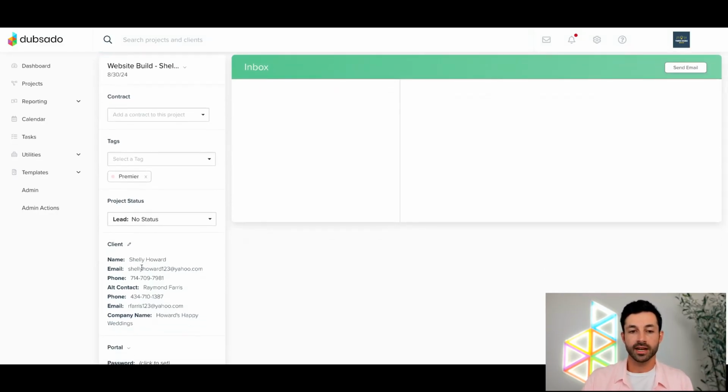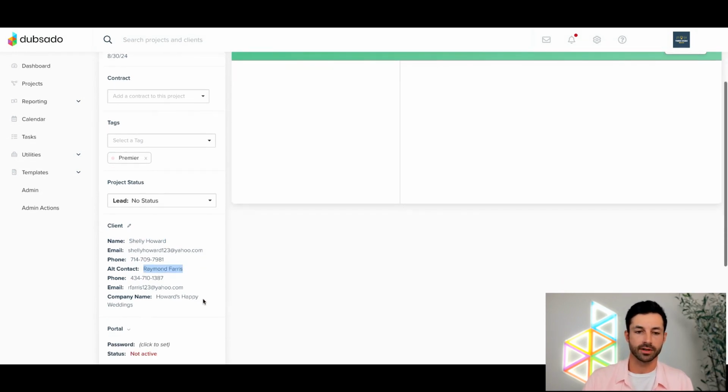As you can see here on the left-hand side on my lead capture form, I already captured a bunch of information about Shelly, right? I asked her what her name was. She gave me Shelly Howard. I asked what her email was. I got her email, her phone number. Alexis, this is the alt contact right here, right? Raymond Ferris. In this particular example, I'd set this up previously for a wedding planner, so that was exactly your example there. But we can leave that in there for now. That's totally fine. So we've got 2 different clients. But again, Shelly is our primary contact. And when we send emails, it's going to be going to Shelly unless I also add in Raymond as the alternate contact. And maybe her company name is Howard's Happy Weddings. So her name is Shelly Howard.